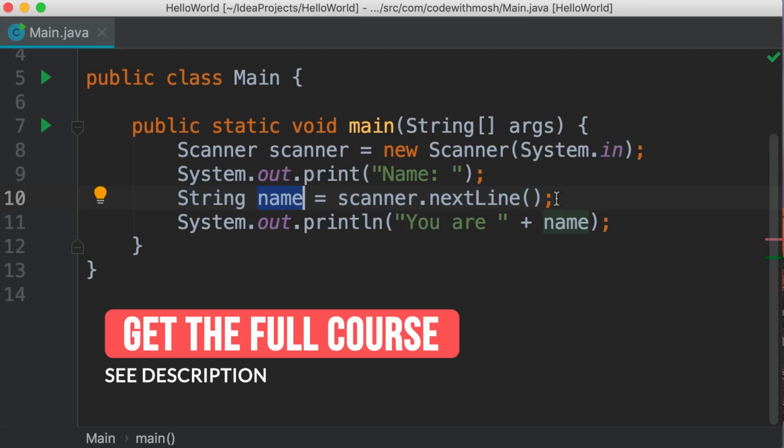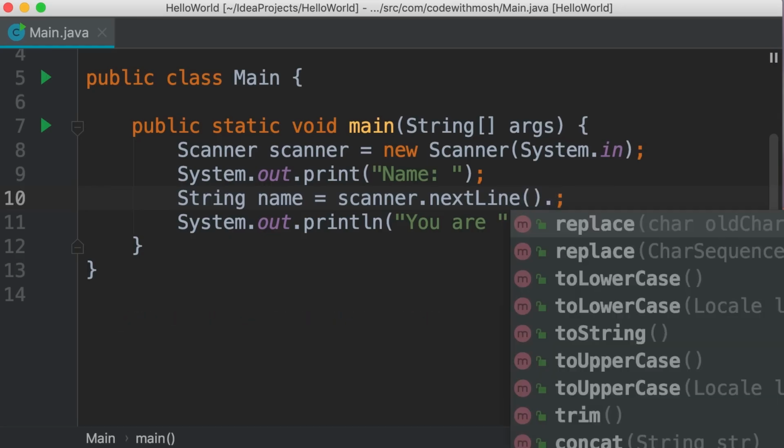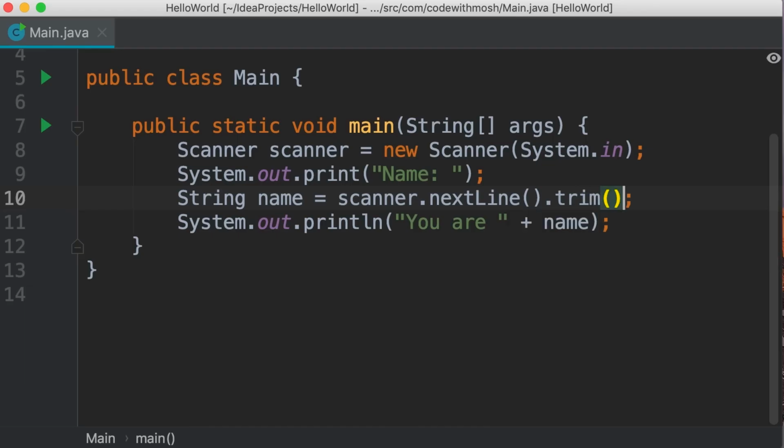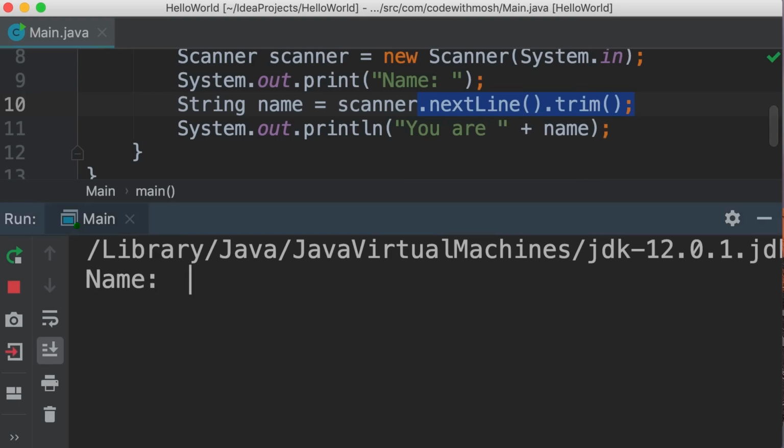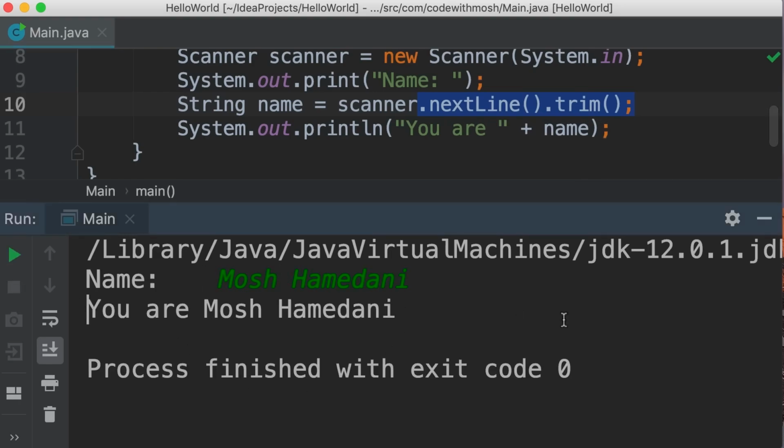Now, just before storing the result in this variable, here we can use the dot operator to access the members of this string object. So we call the trim method and then store the result in this variable. Once again, we're chaining multiple methods here. Let's run the program. So a few spaces, Mosh Hamedani, and we get this beautiful output.